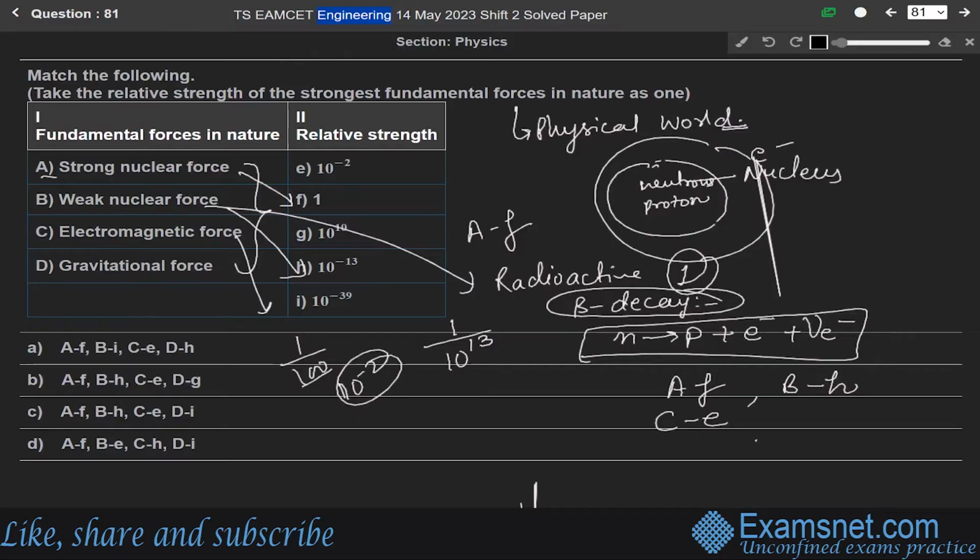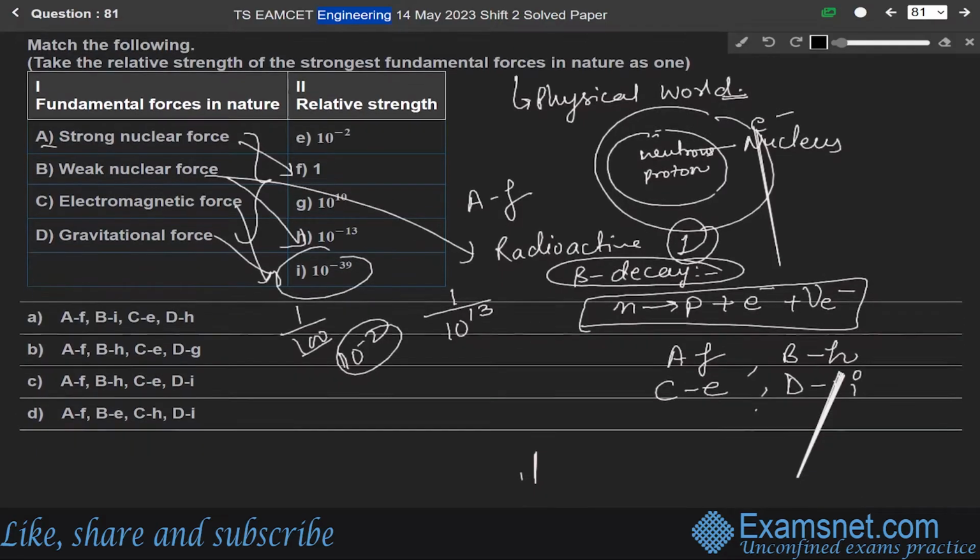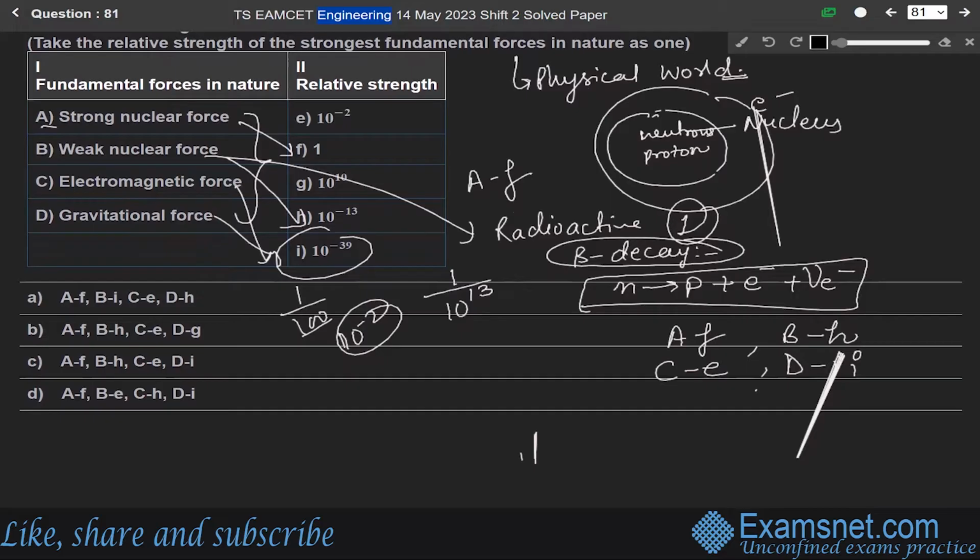Its relative strength to the strong nuclear force is 10 to the power minus 39, so D matches with I. So among the four options, A matches with F, B with H, C with E, and D with I. So option C is the correct answer.